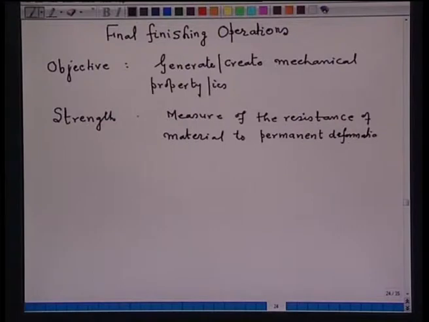That is, we are looking for a product which should have high strength or should have high ductility.